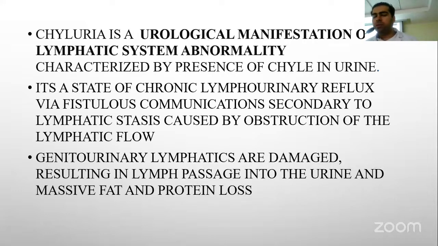Chyluria is a urological manifestation of lymphatic system abnormality, which is characterized by presence of chyle in urine. It is a state of chronic lympho-urinary reflux via the fistulous communication secondary to lymphatic stasis caused by obstruction of the lymphatic flow. The genitourinary lymphatics are damaged, resulting in the lymph passage into the urine and massive fat loss and protein loss.